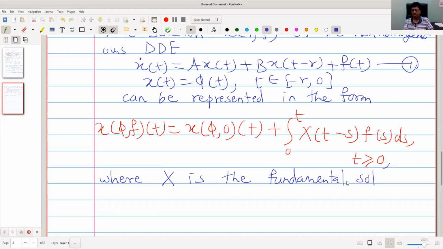Okay, we will not write the details. Fundamental solution means whose Laplace transform is 1 upon h of lambda.